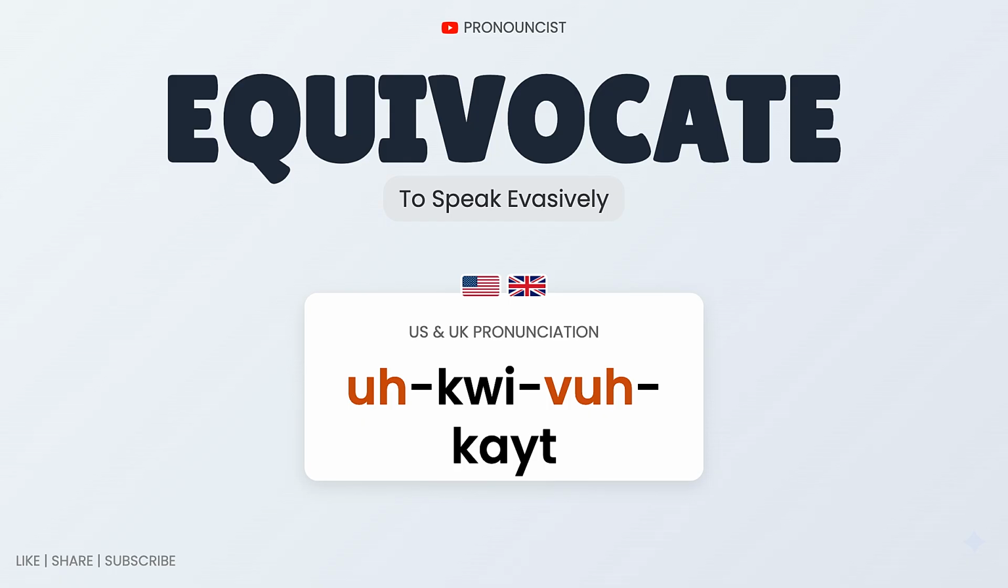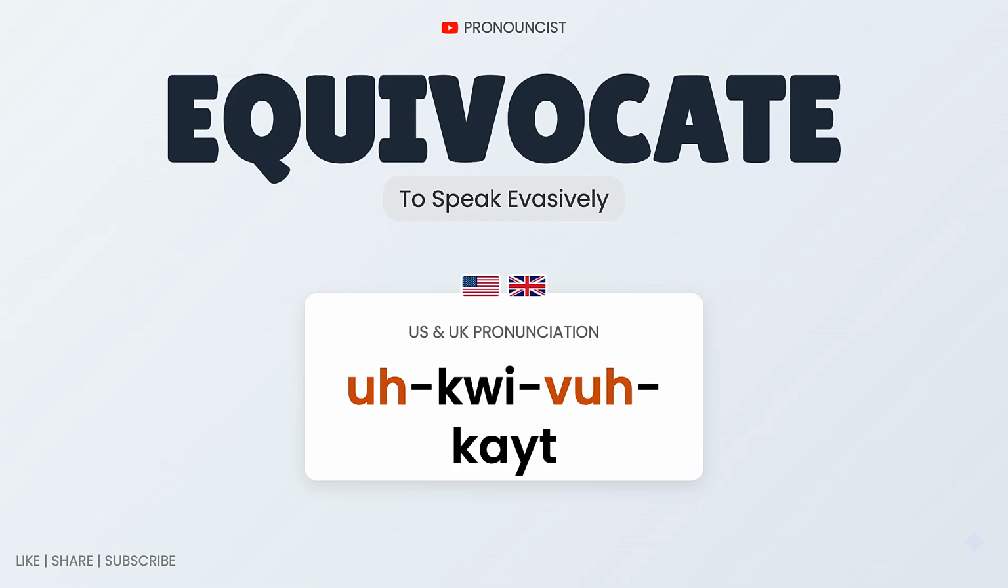Equivocate. Equivocate. Stress: Kate. Keep qui smooth and v soft. Equivocate. Now read the syllables shown on the screen naturally. Equivocate. Stress: Kate. Keep qui smooth and v soft.